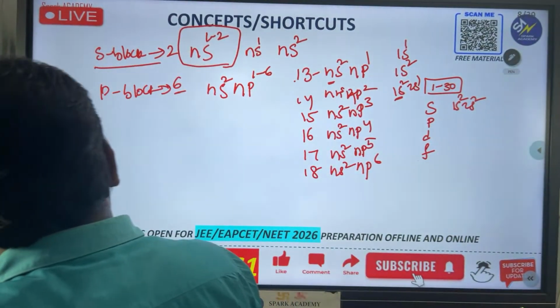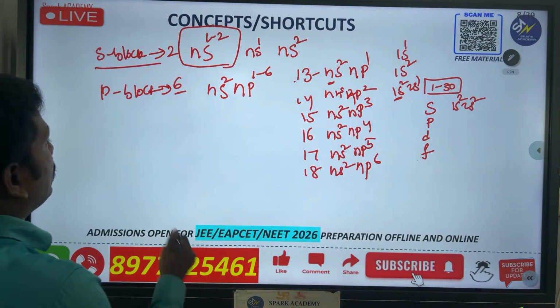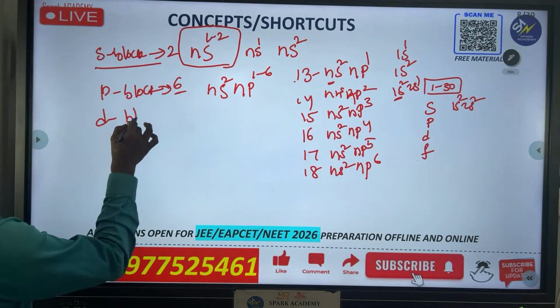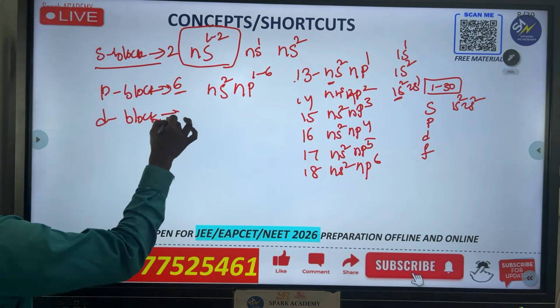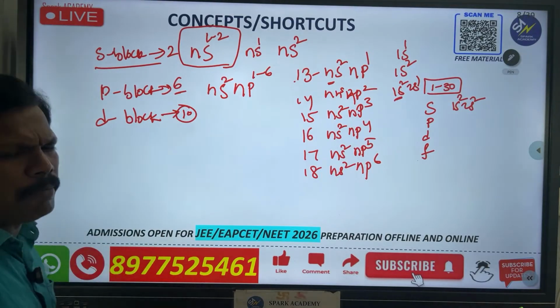Let's go for another one. That is the d block, na. The d block general electron configuration. How many electrons in the d block? 10 is there, so maximum 10.